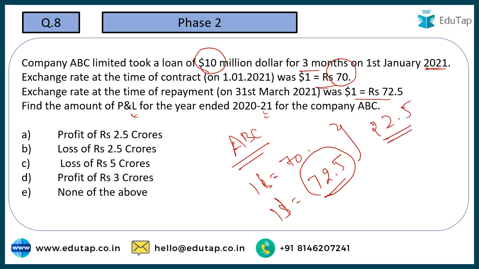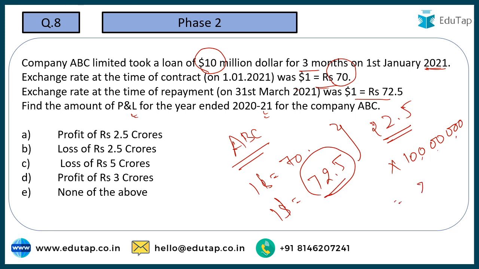This is the loss which was incurred by the company because now the value of the dollar increased, the value of the rupee depreciated. So the company had to pay in rupees, so that's why it incurred a loss of rupee 2.5 per dollar. And how much dollar did it have to pay? It had to pay $10 million. Okay, $10 million. So if you do the maths here, how much is this going to be?